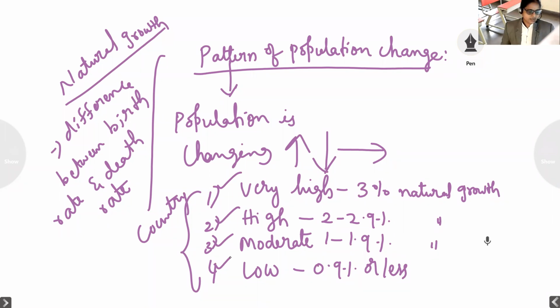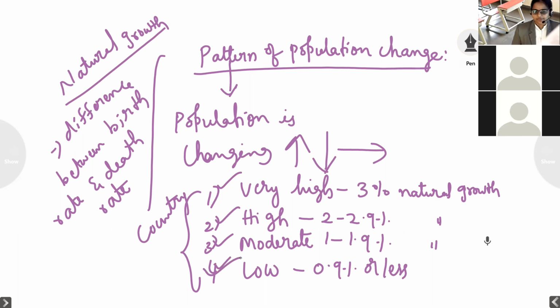Can anybody tell me the answer? Based on the population, the country, Singapore. The moderate one. Yes, a low populated country will give more benefits to the people. Can you say why? Because there will be fewer consumers and more resources will be available for them.